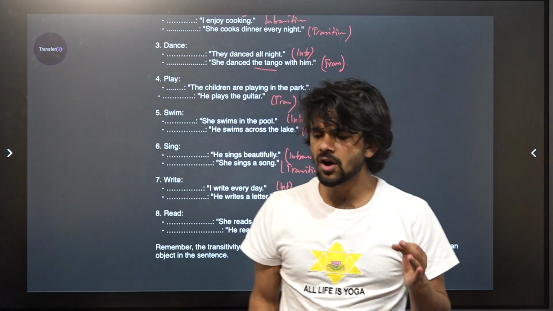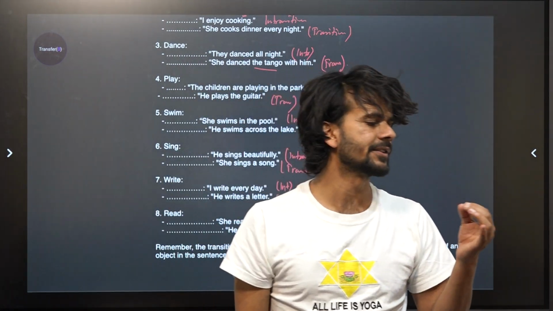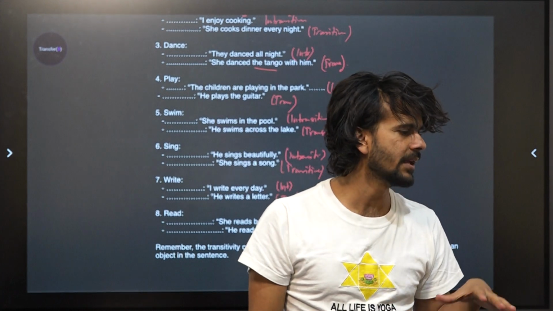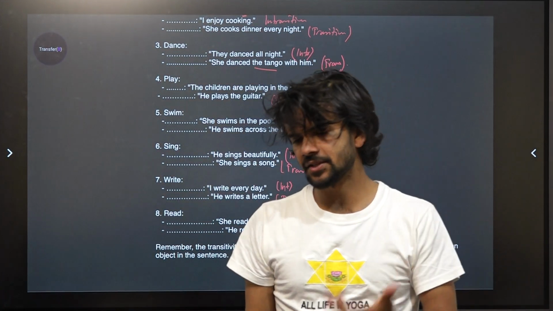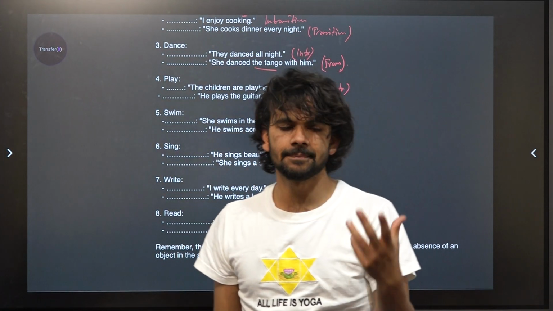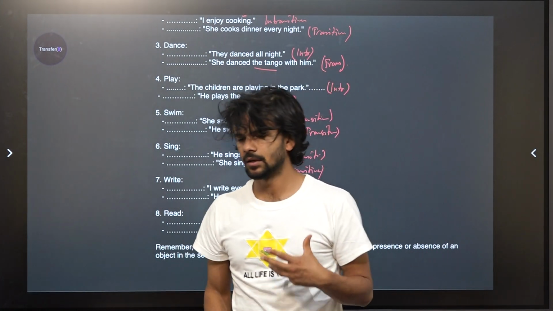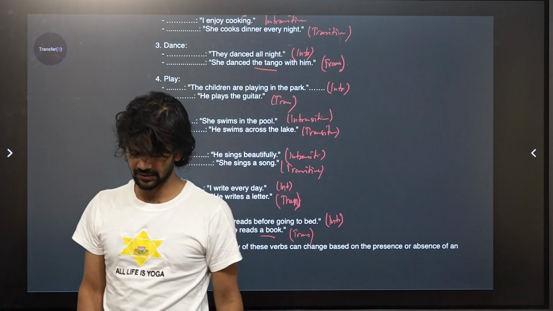So you see, a verb need not always be either transitive or intransitive. It can be both transitive and intransitive, depending on the sentence structure. Okay.